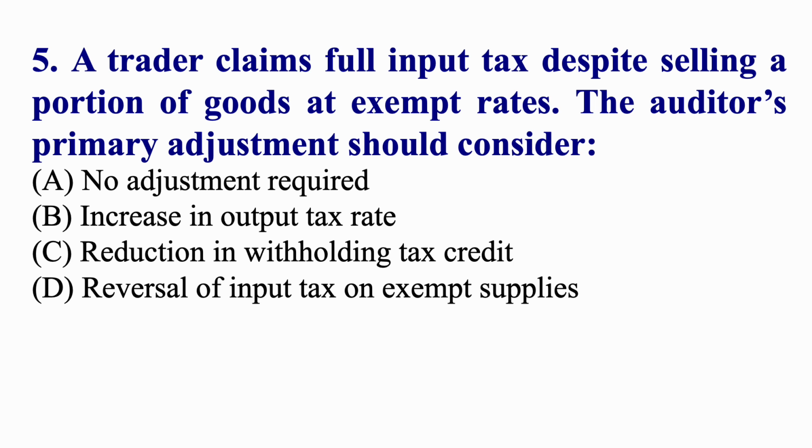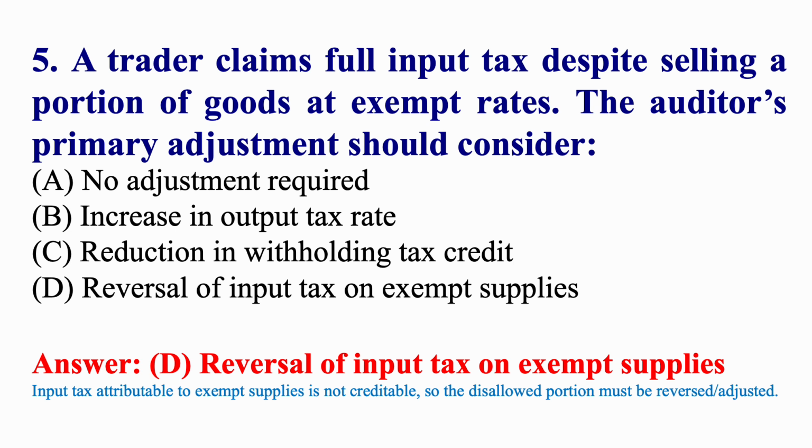A trader claims full input tax despite selling a portion of goods at exempt rates. The auditor's primary adjustment should consider reversal of input tax on exempt supplies.